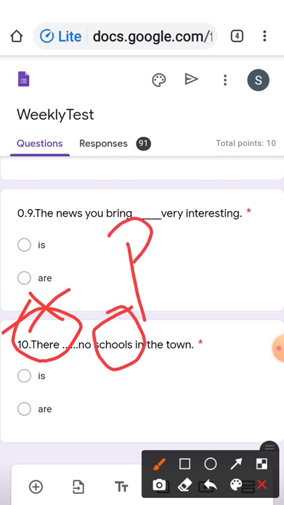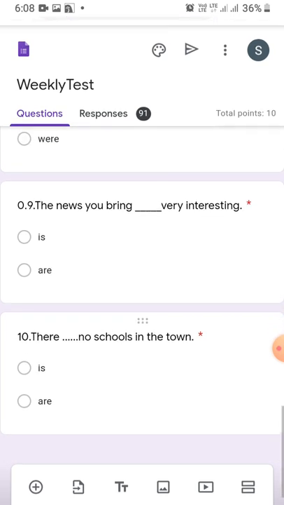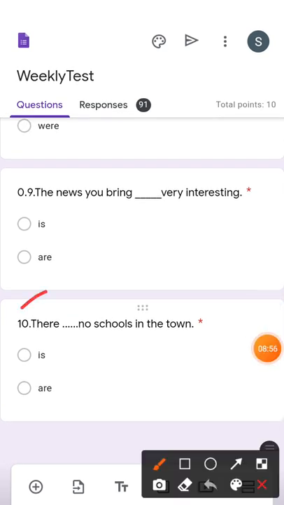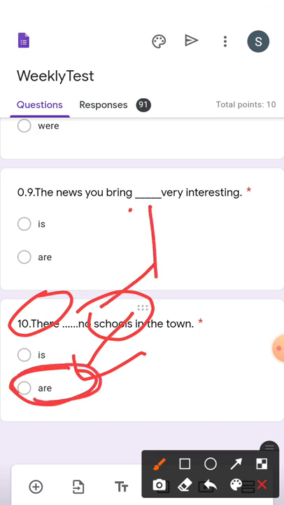Schools is a plural subject, and whenever the sentence begins with there, the subject comes after the verb. Therefore we have to consider this subject for choosing the correct form of the verb. So, there are no schools in the town. Clear? So schools is in agreement with are, as schools is your plural subject and are is your plural verb.